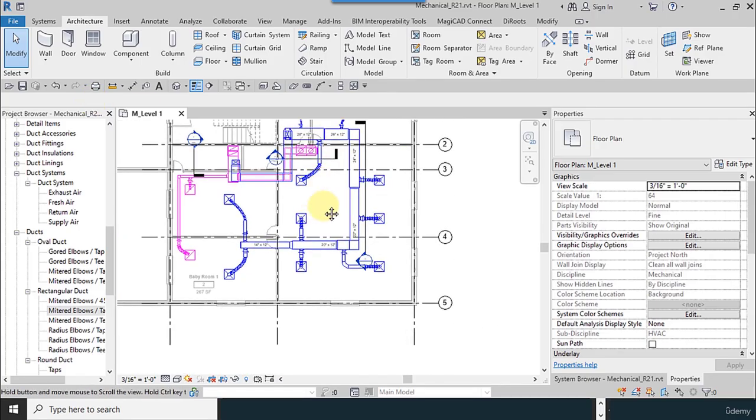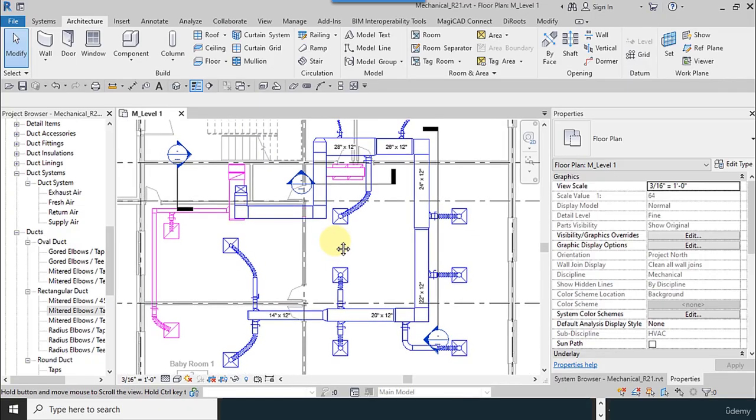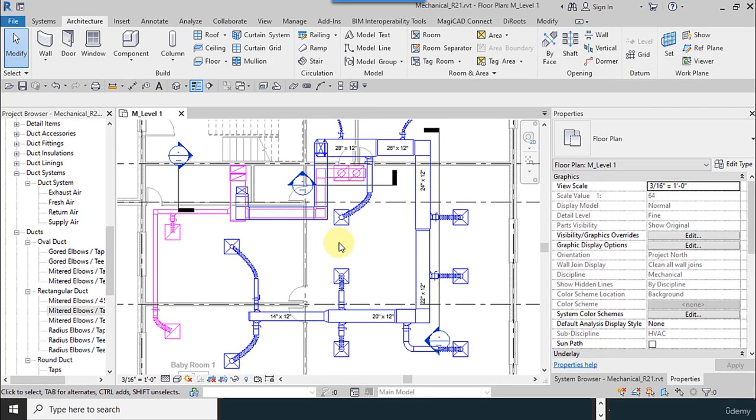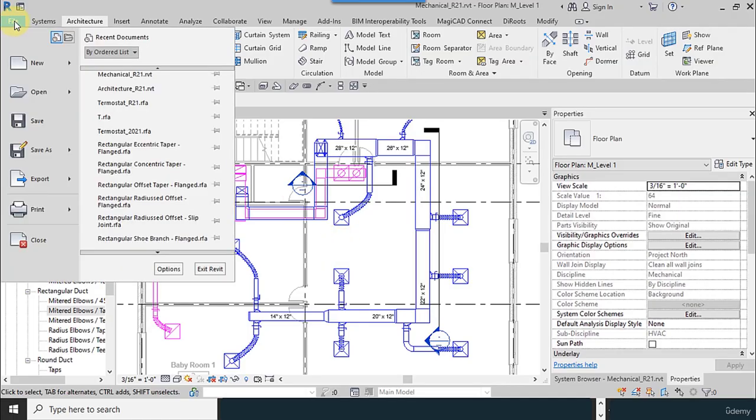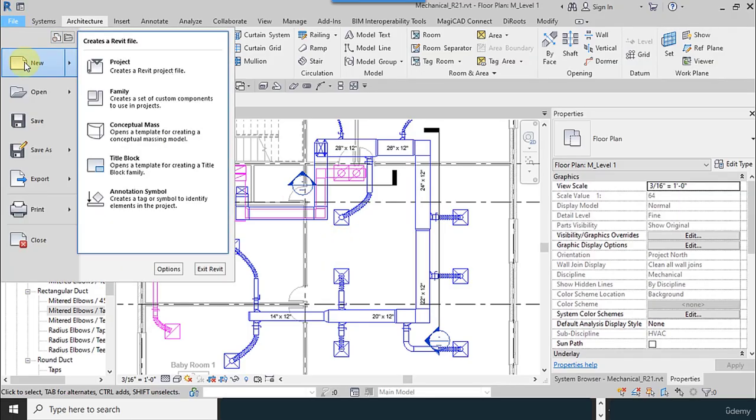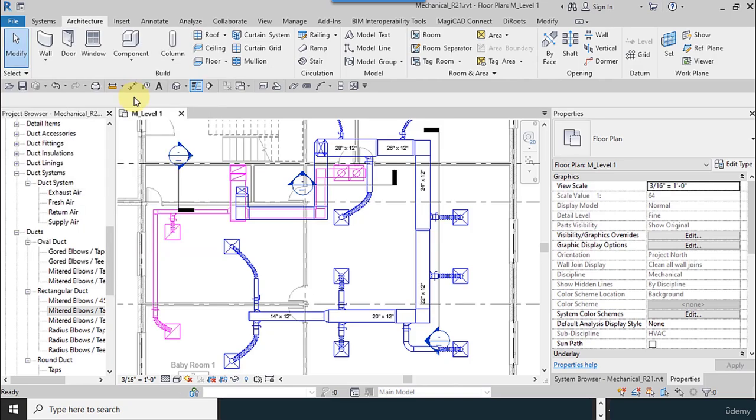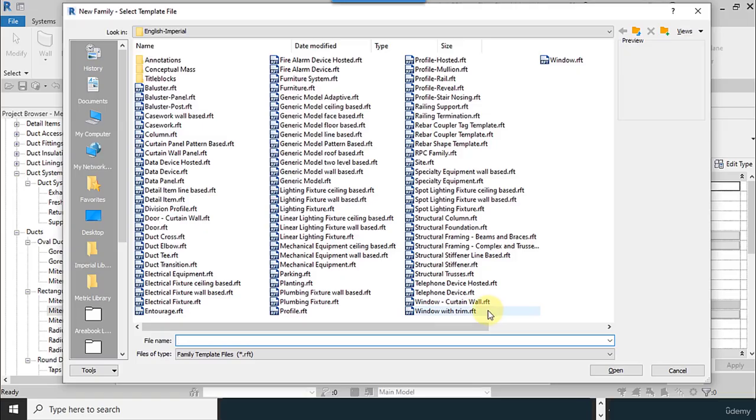If we want to model the thermostat, it belongs to mechanical equipment, so we have to select the family template before that. So I go to the File menu, New, Family, and after selecting Family, you can see all the templates that belong to the family, okay?